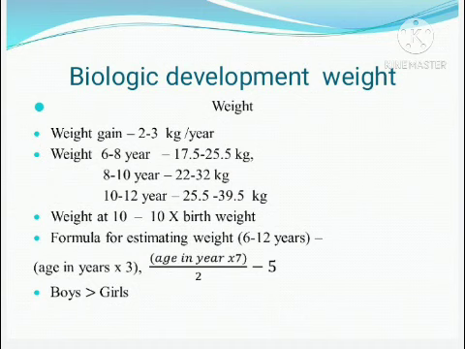Weight at 6 to 8 years is around 17.5 to 25.5 kg, at 8 to 10 years 23 to 32 kg, and from 10 to 12 years it is 25.5 to 39.5 kg.